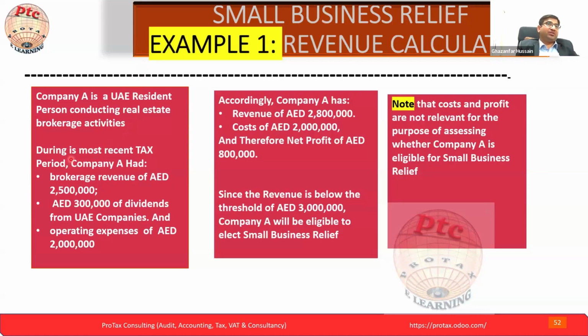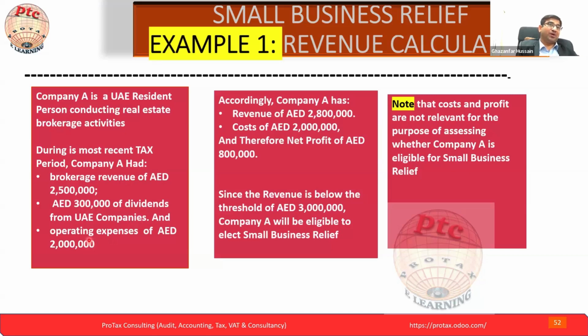During its most recent tax period, company A had a brokerage revenue of 2.5 million, and a dividend of 300K from a UAE company. Dividend from a UAE company, who already knows, is exempt, not taxable, and operating expenses are 2 million.